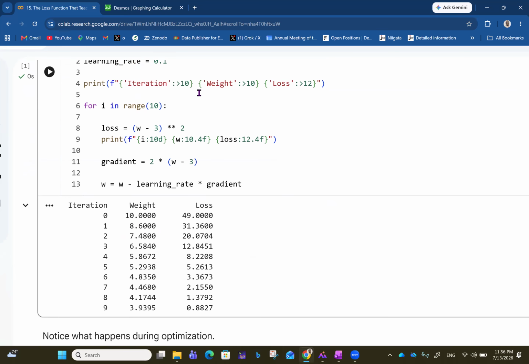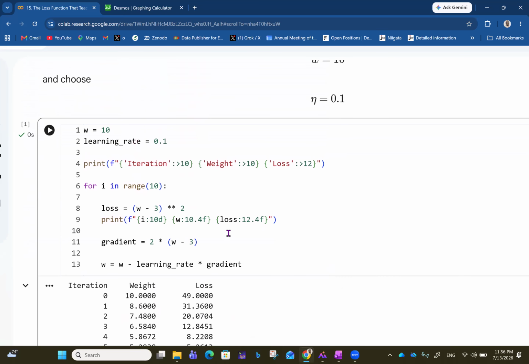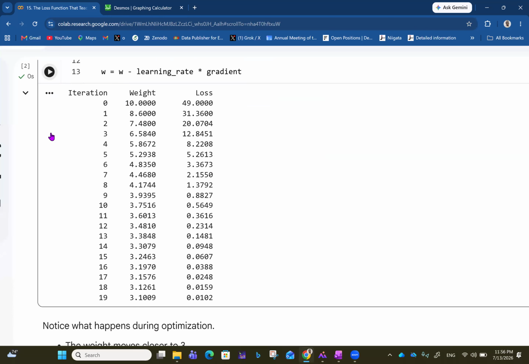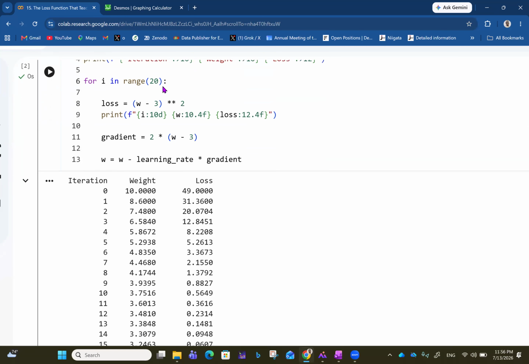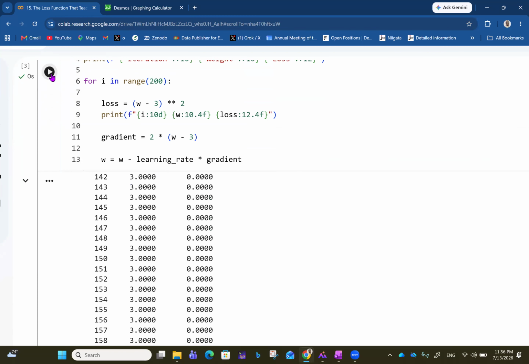In fact, let me do this for you to really understand that, because 3 is the minimum value, the loss function cannot go lower than that. So imagine if I make this one, say maybe 100 will be too much. Let me just do 20. So you discover that it drops sharply, and then when it gets to 3, it's stabilizing around that 3. In fact, let me even do 200, that's a lot, but let me just do 200.